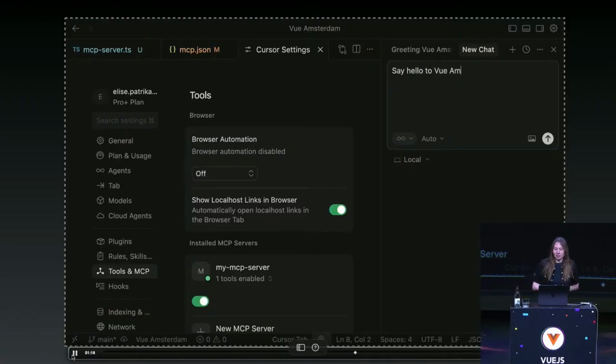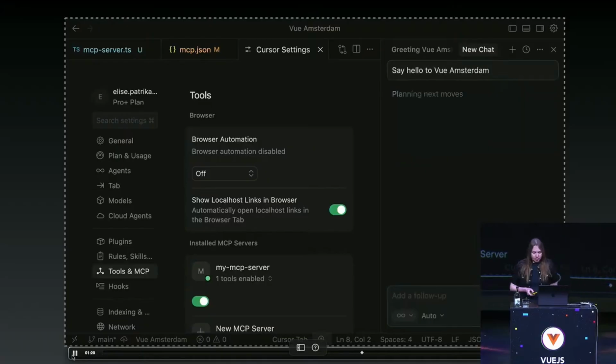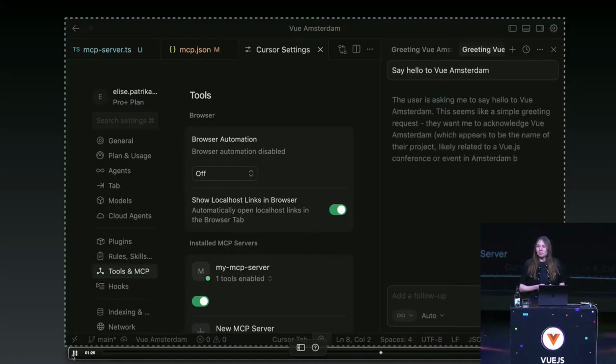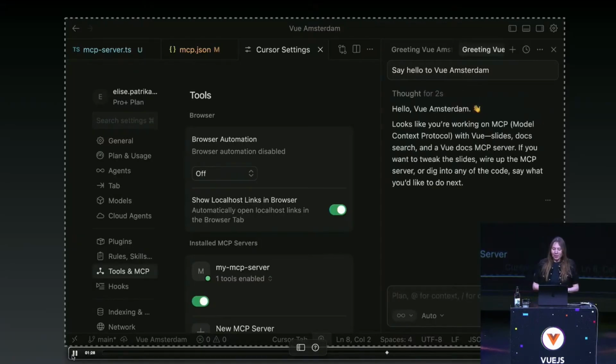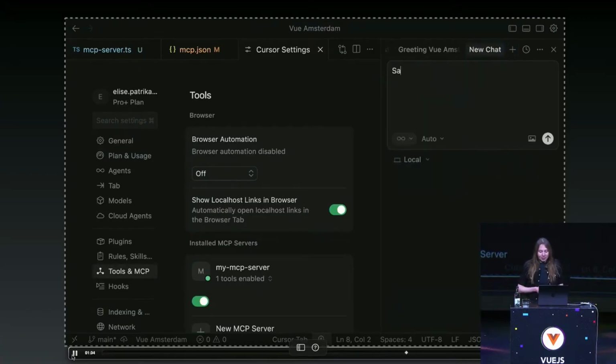I did that test several times, maybe 7, something like this. Each time when I was prompting that, Cursor decided to use the MCP, except at that time, where it decided to do its own thing. Why not? I mean, this is not deterministic, right?